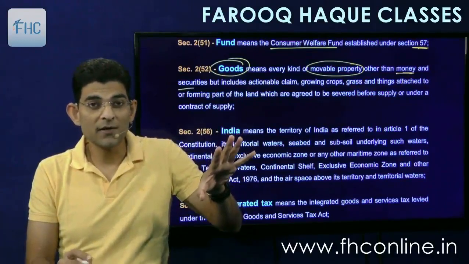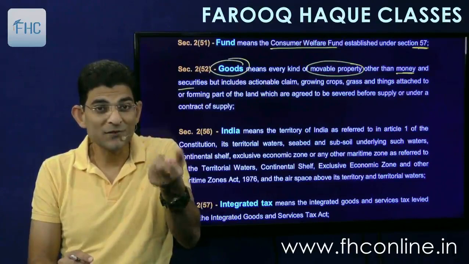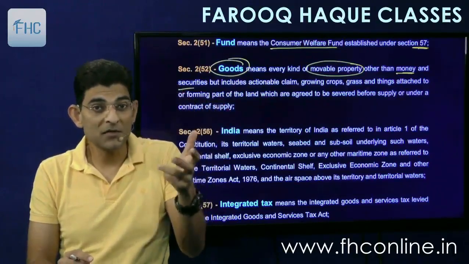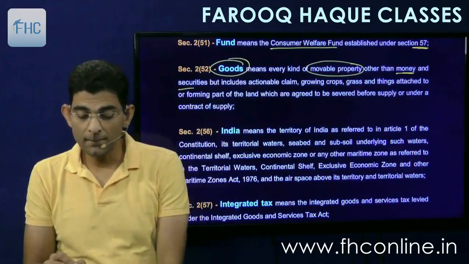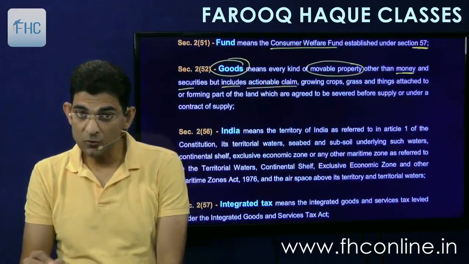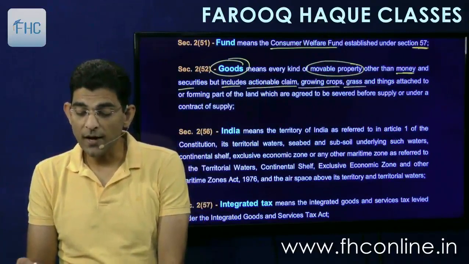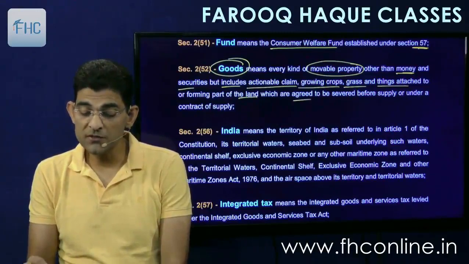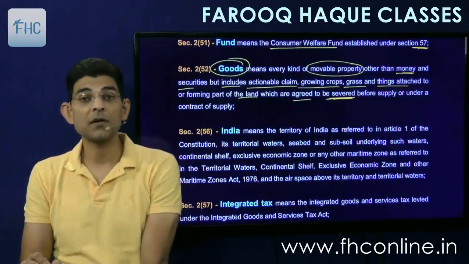They are not goods. So if you have any money with you, the notes, the coins, that will not be goods. Or if you have securities, that is the bonds, the debentures, the shares, they will also not be called goods. But it includes actionable claims, that is amount receivables, growing crops, grass, and things attached to or forming part of land which are agreed to be severed before supply or under a contract of supply.